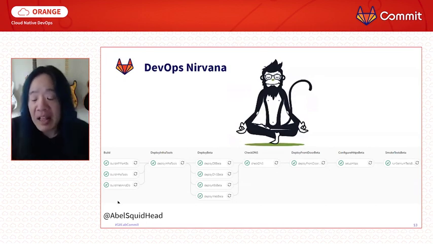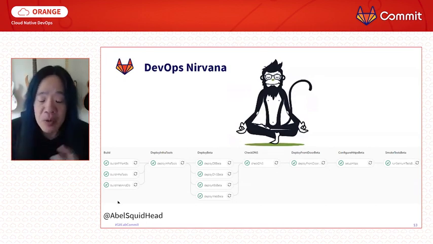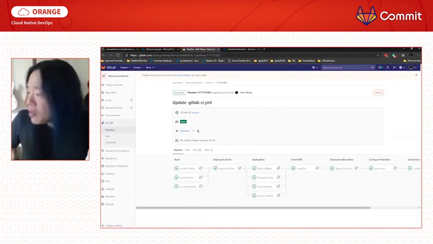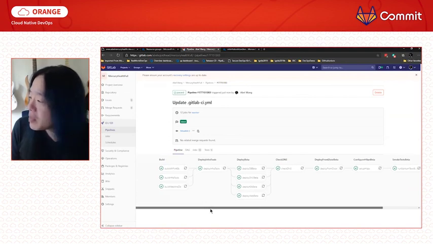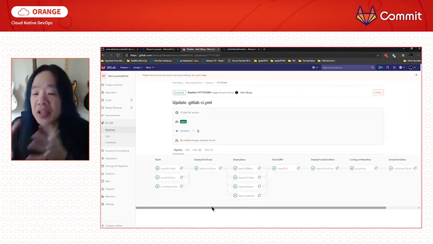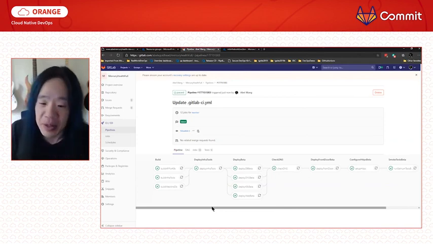So enough of me talking. Let's take a look and see what actually happened with my deployment. Oh, look at that. It actually deployed everything. Awesome. So it looks like we're good. But before we dive into this crazy pipeline, well, you know what? Let's just dive into this crazy pipeline to see what's going on.